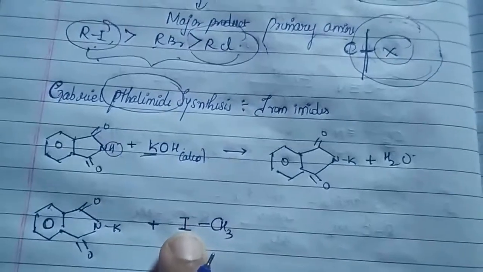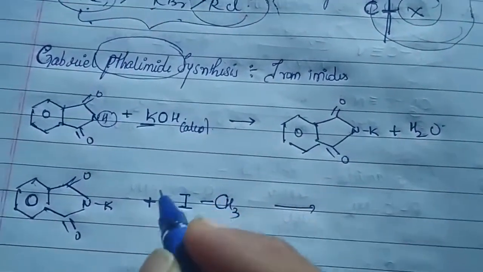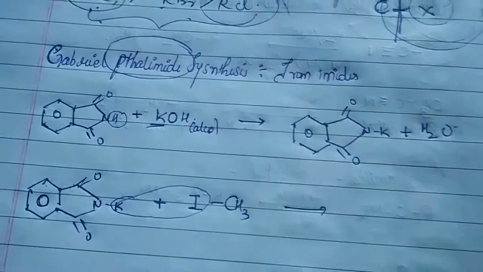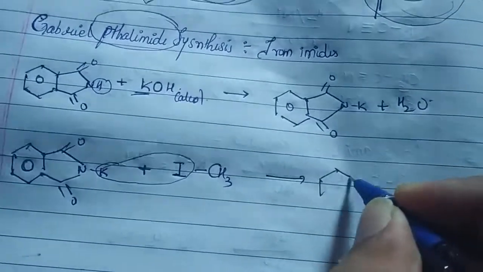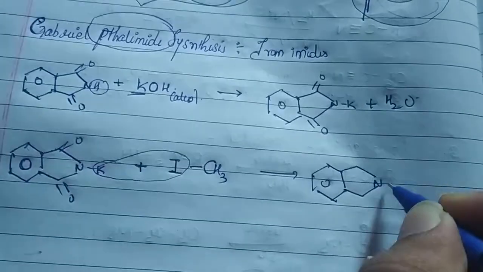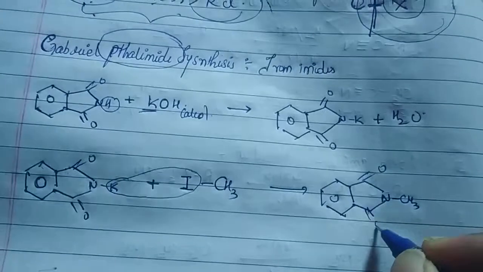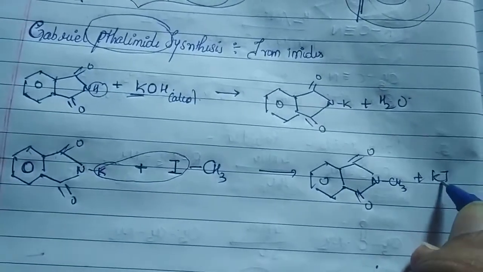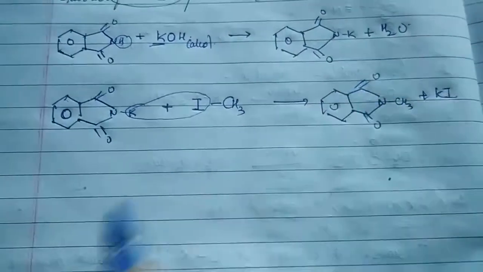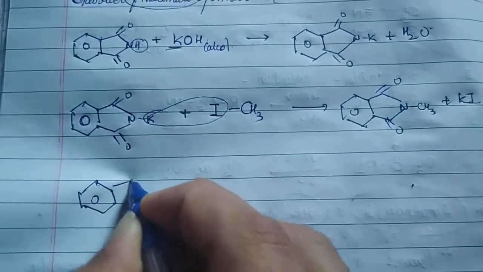The C-I bond breaks easily for this reason. So what will happen, you just see this K is going to react with the I. So what are you going to get here? Yes, here you will be getting N-CH3 double bond O plus KI. Whatever part you get here will now act as a reactant.